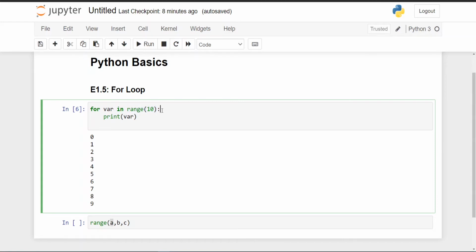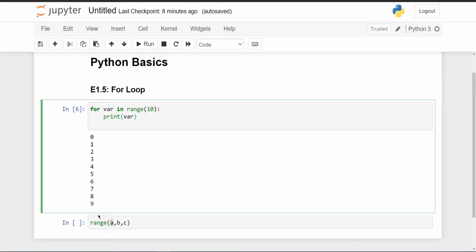Everything in programming starts from 0, so it goes from 0 to 10, but 10 is not included. That means less than 10, so it goes up to 9, and up to 9 there are 10 numbers. So this thing runs 10 times. This is the main concept of the for loop.